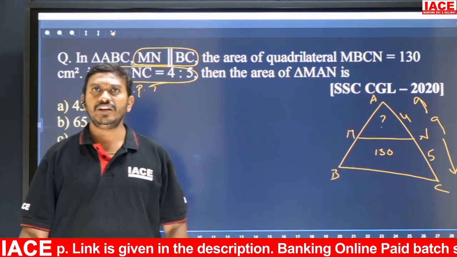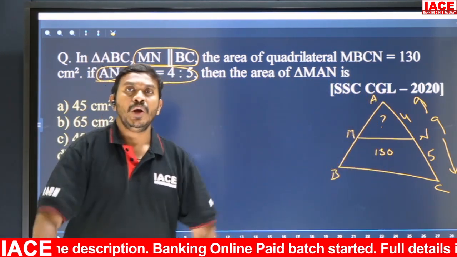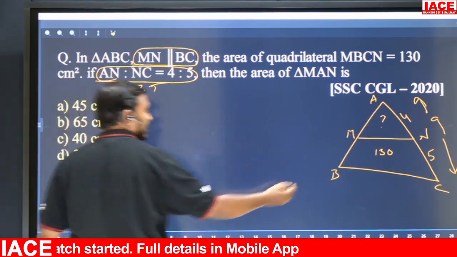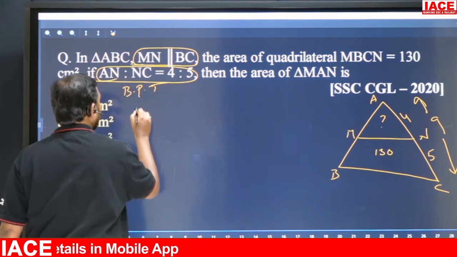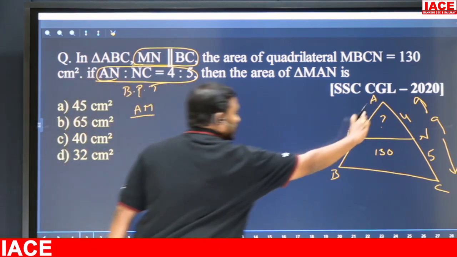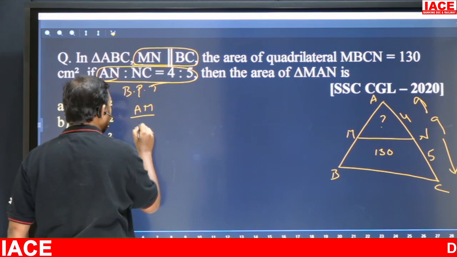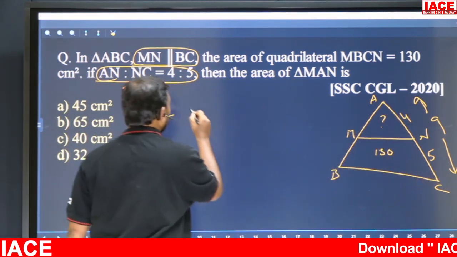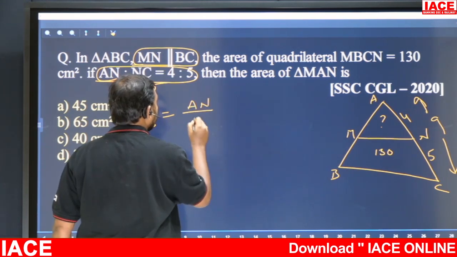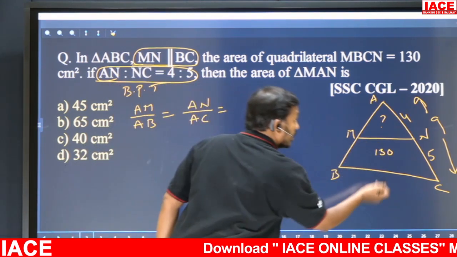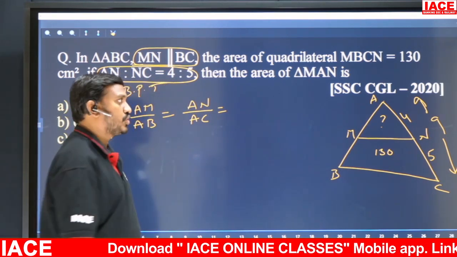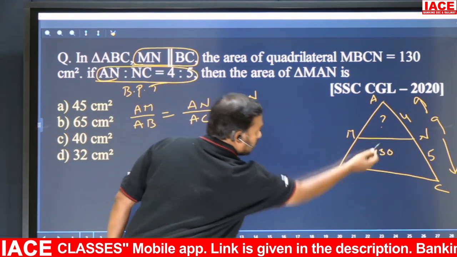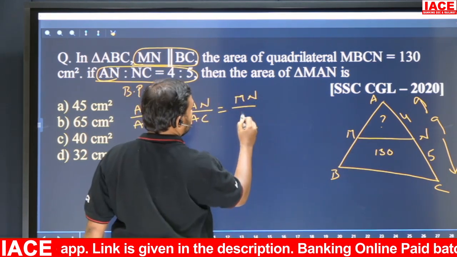So I already told you the basic proportionality theorem. What does it say? The ratio of the top side length by the total length, that is AM by AB, equals the same on that side, AN by AC, equals the ratio of the parallel lines, that is MN by BC, right?